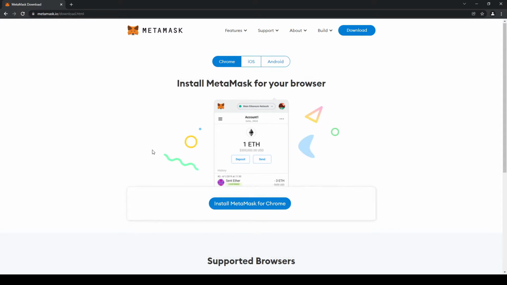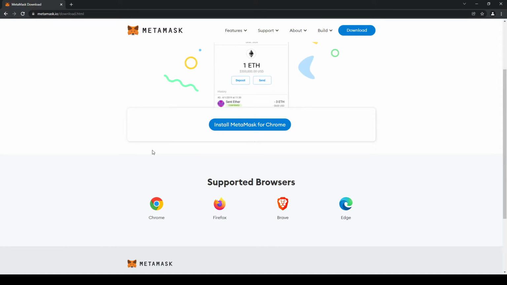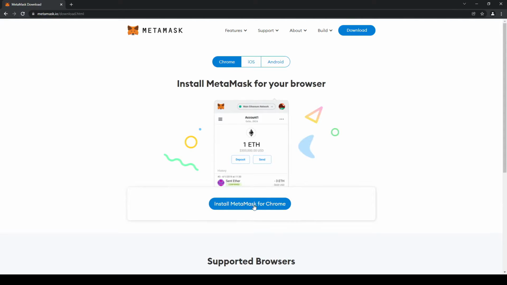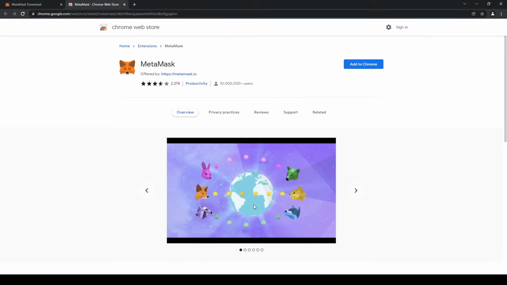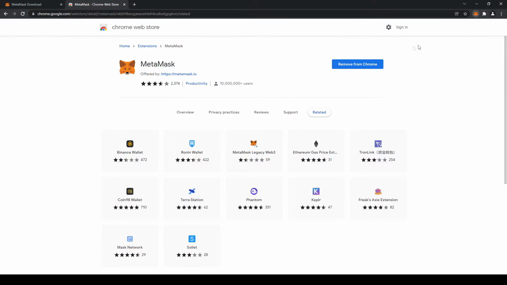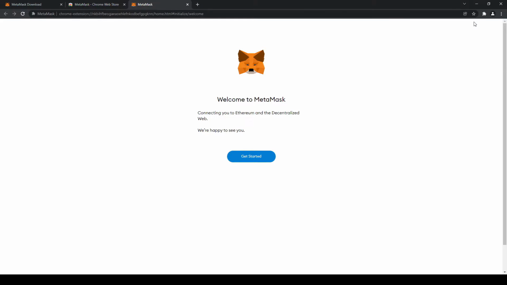We can then see supported browsers and a button that says install for Chrome or whichever browser you may be using. Simply click Add to Chrome. After MetaMask has been successfully added to Chrome, we'll receive a confirmation in the top right and be taken to a new page where we can click on Get Started.